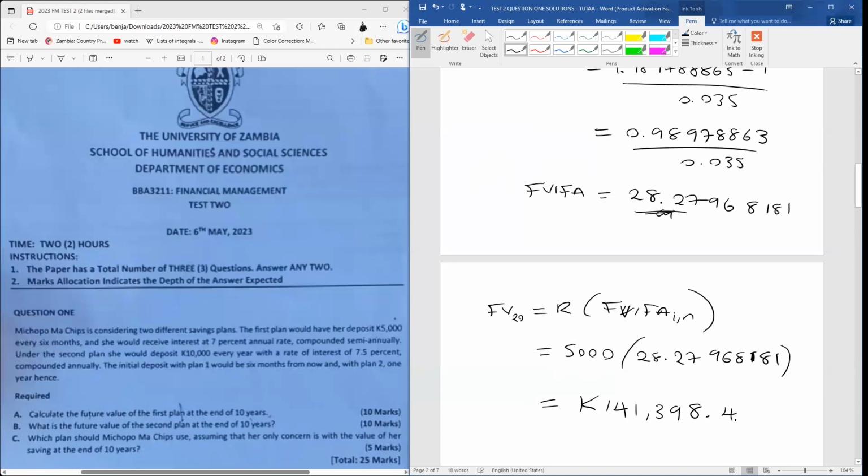141,398.41. All right, so we're going to get 141,398 kwacha and 41 ngwee. That's what we have. And so this now becomes the future value of the first plan at the end of 10 years. That's our answer, just that. And you've gotten your 10 marks.